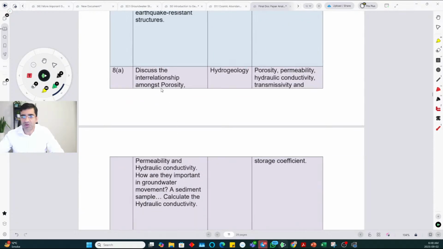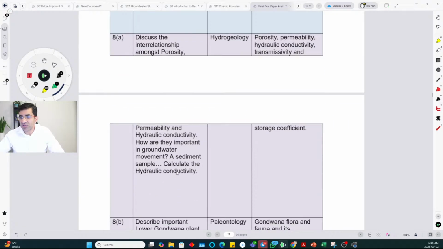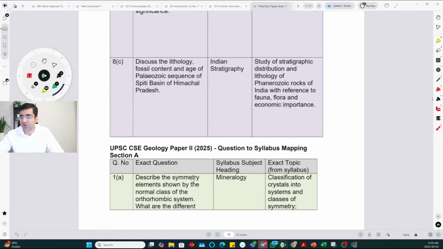Relationship between porosity and permeability, hydraulic conductivity, how are they important in groundwater movement? So there was a question. Let's go through the question first of all, and we can solve that.